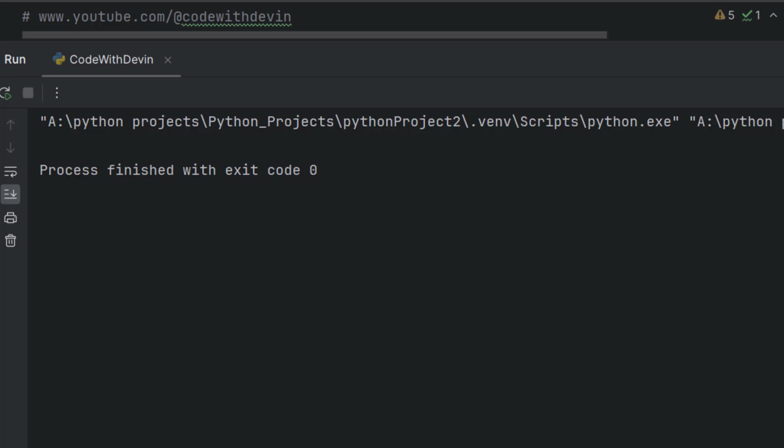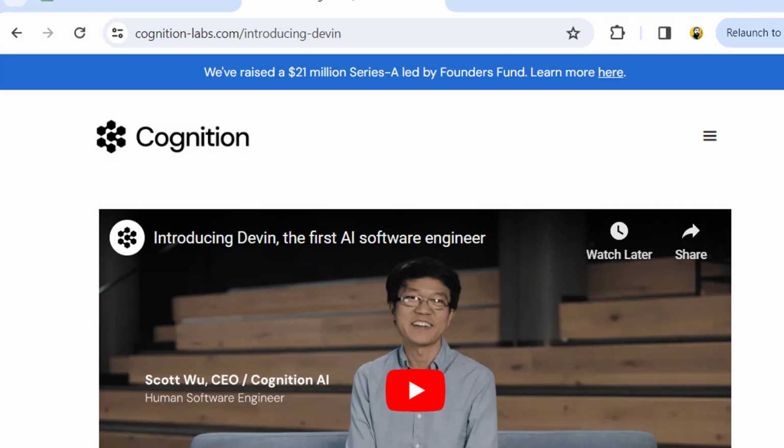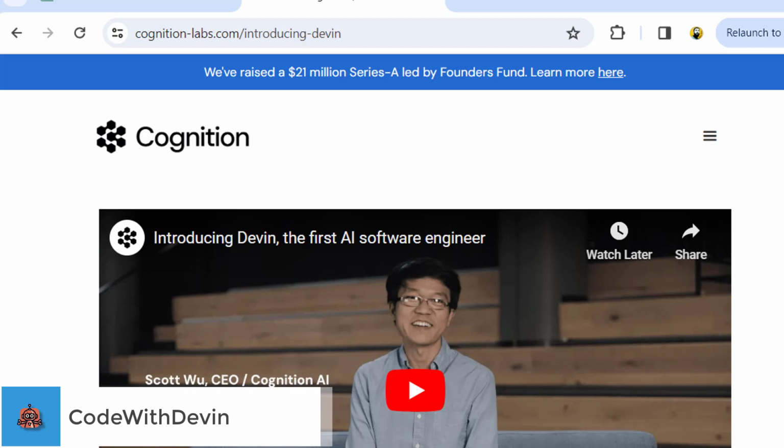Do you know Devin? It is the first AI software engineer. Nowadays, all the software engineers around the world are afraid of this Devin, thinking that maybe this Devin will get their jobs or they will lose their job because of it, okay? Because it is an AI software engineer and it doesn't have any kind of feeling or anything. So it can do a lot of work and it can do jobs of a software engineer.